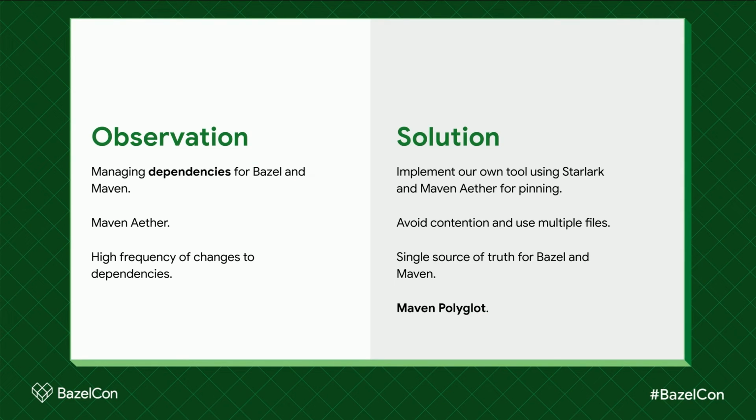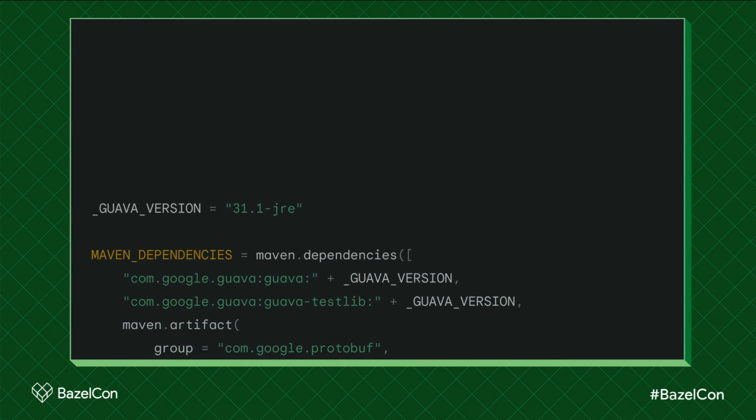The other thing we did, and also with the help of Maven Polyglot, is that we moved all of the dependency definitions that we had out of the dependency management sections of the POM.xml file. We had a single parent file, and we used dependency management heavily in Maven. We moved that out also into a new Bazel Starlark definition, and then use Maven Aether to pin that down. So similar to rules_jvm_external, what maven_install is doing, right? Except that we're avoiding a contention on the single file, so we spread it out into many files. Basically, a file per group ID that looks something like this.